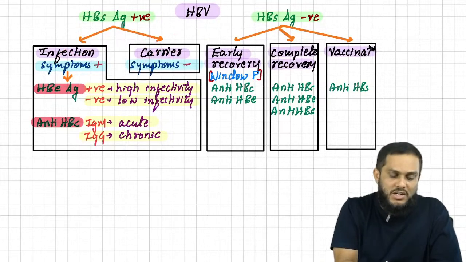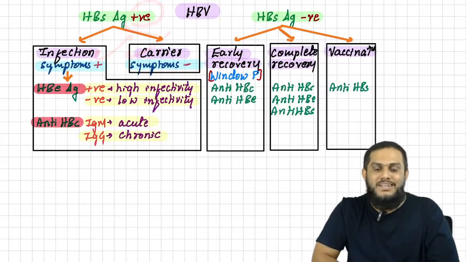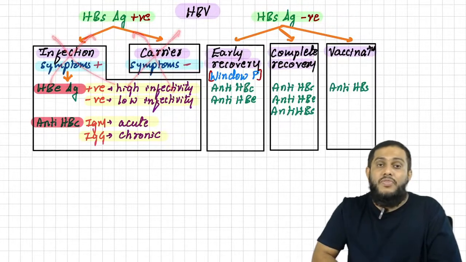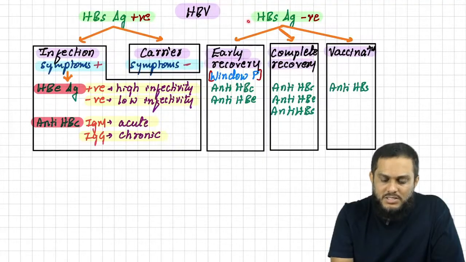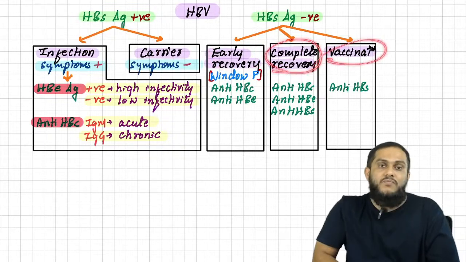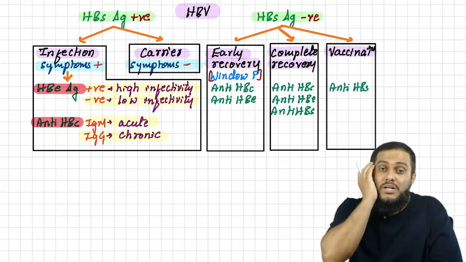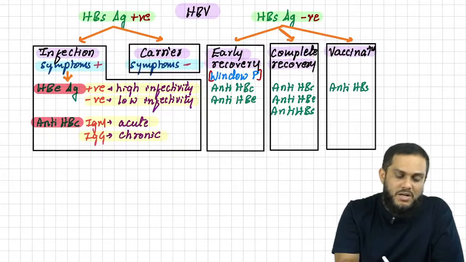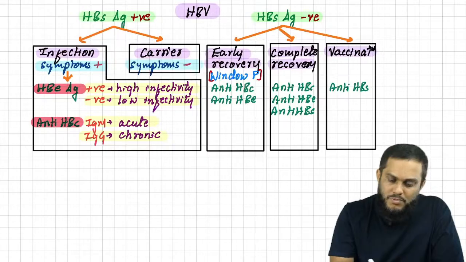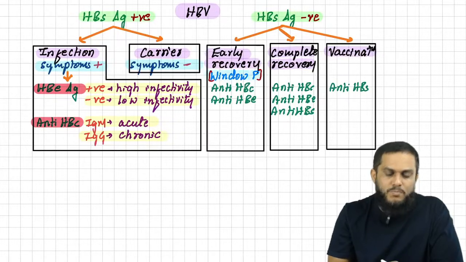Because to prove infection and carrier state, you have to prove antigen is there. When HBsAg antigen is not there, rule out infection and carrier state, then what are the possibilities? Sir, if HBs antigen is negative, the possibilities are early recovery, complete recovery and vaccination. Three possibilities. And you have to remember early recovery is also known as window period.